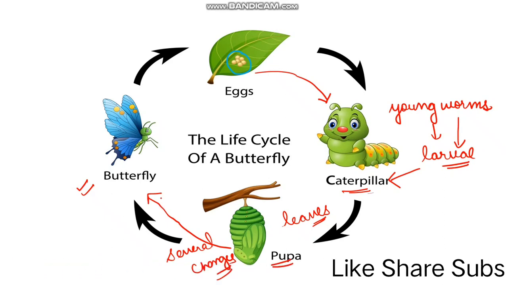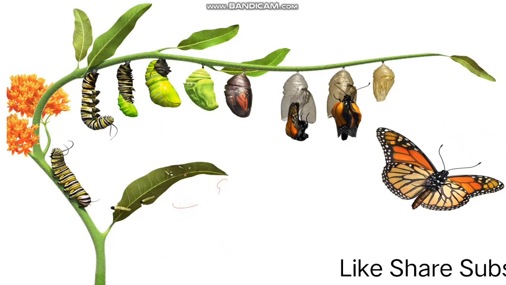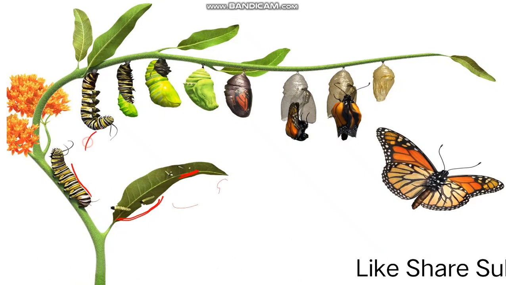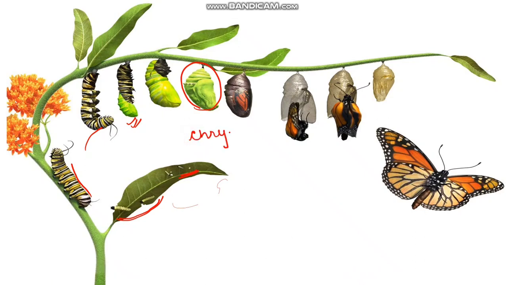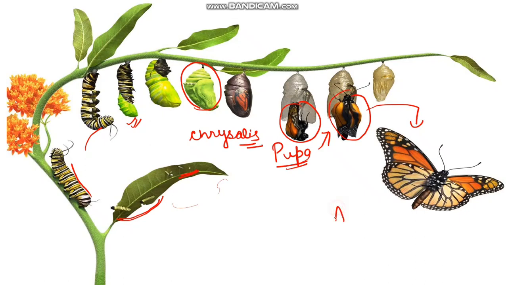So this is the closer view of the butterfly which we can see here. This is the egg, and these are the small larvae worms, known as caterpillars. They feed on the leaves, and then they cover themselves in a chrysalis, which is known as the pupa. In this pupa several changes are seen, and as a result we get the adult butterfly, which comes out of it.